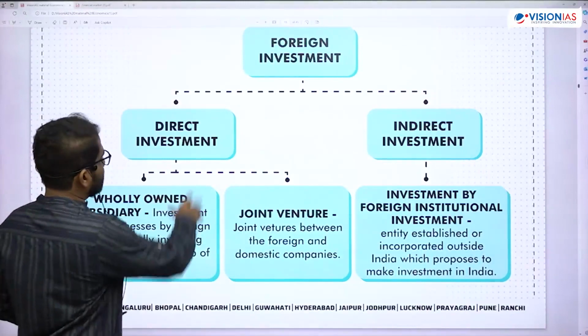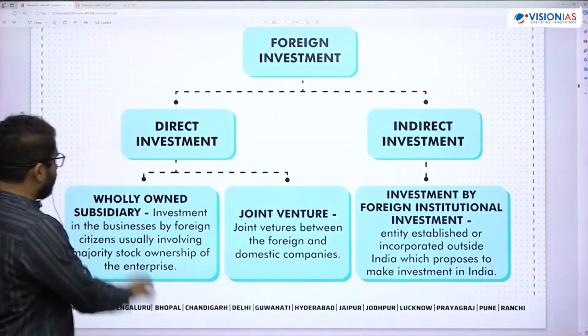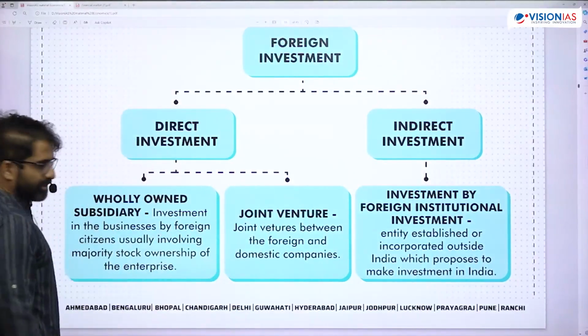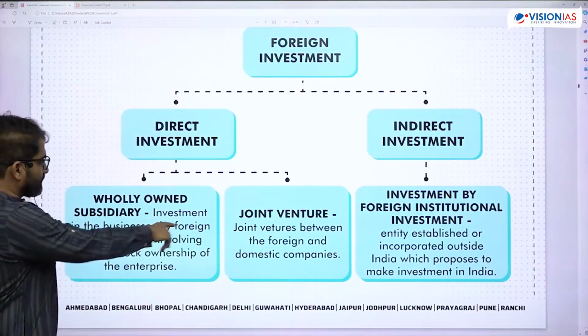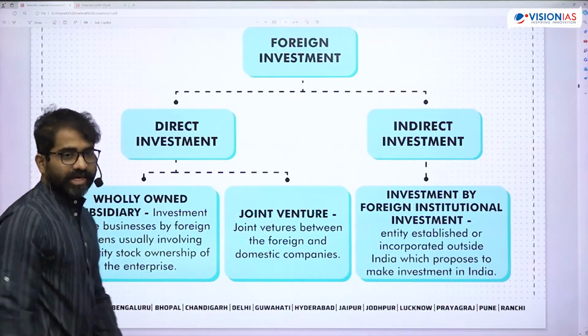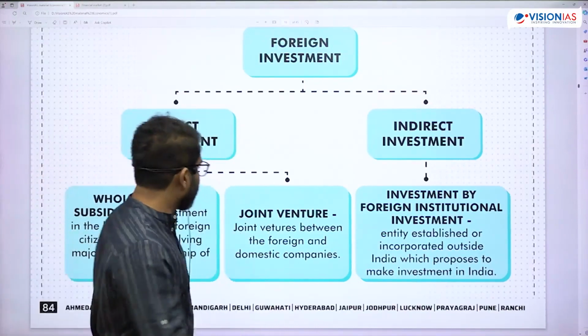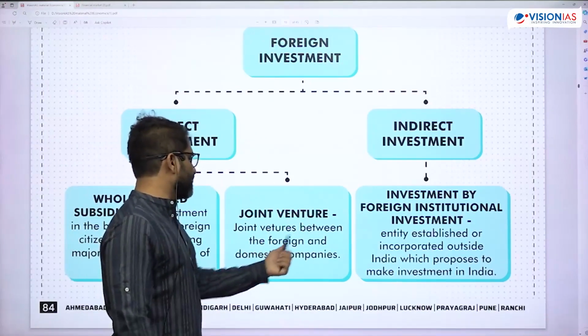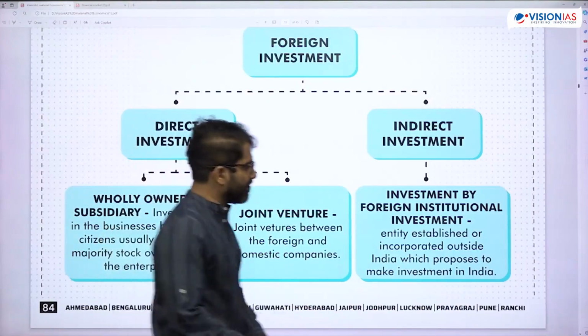You can see here: direct investment, indirect investment, one wholly owned subsidiary. Okay, so investment in the business by a foreign citizen usually involving majority stock ownership of the enterprise, wholly owned subsidiaries, or joint ventures between the foreign and the domestic company.